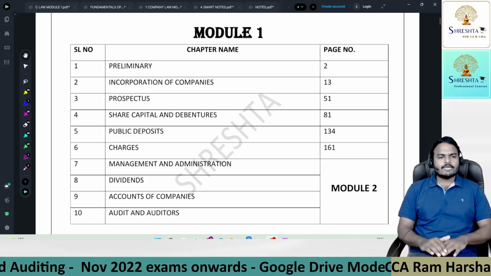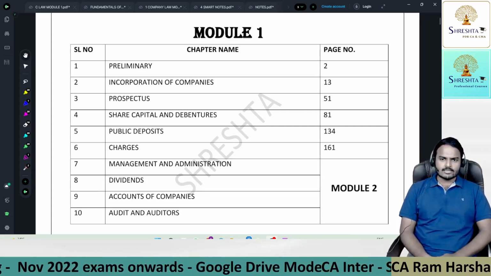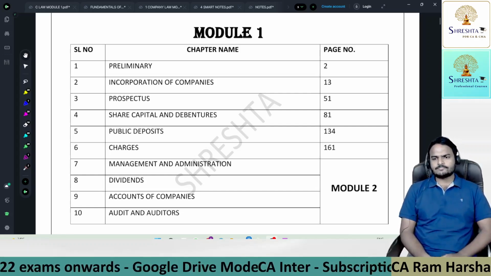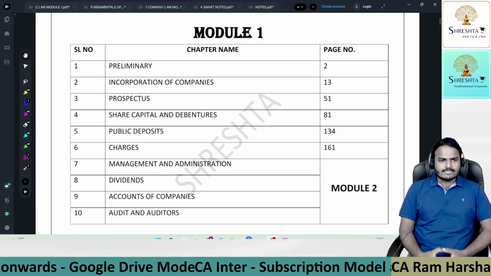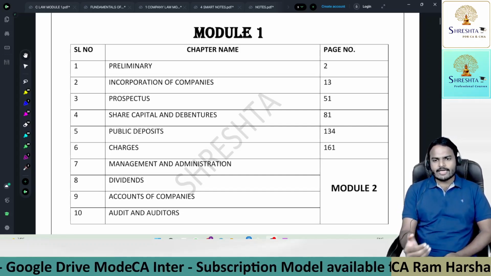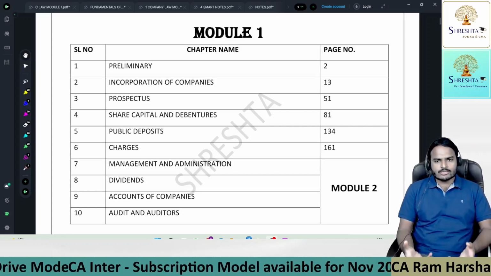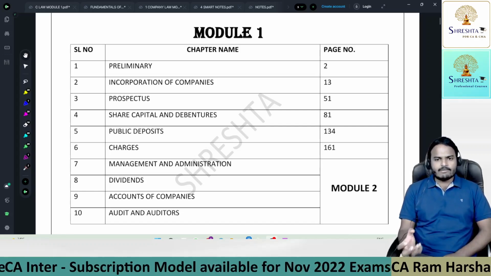Next, sir, we incorporated the company. Now the company wants to start business. For commencing any business, definitely funds are required. Now the point is how to collect money. Yes, you can offer shares to the existing members, so you can offer shares to the subscribers. The subscriber will subscribe to the shares, and definitely the company will get funds.